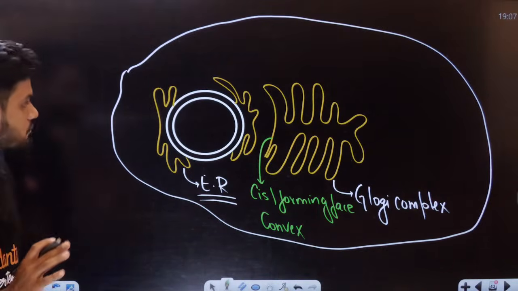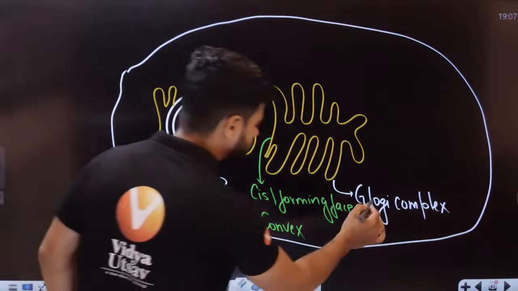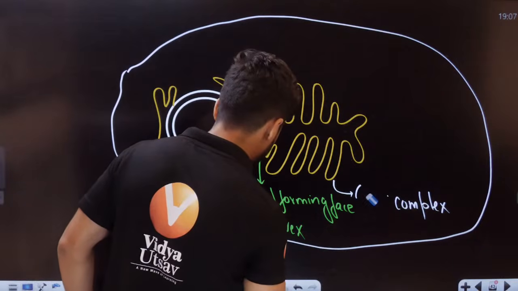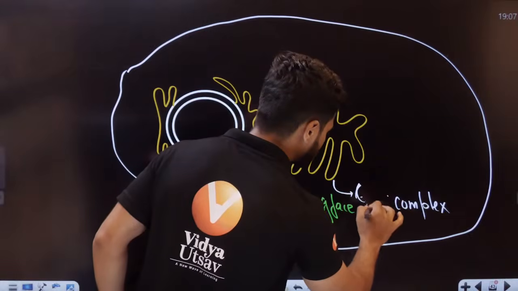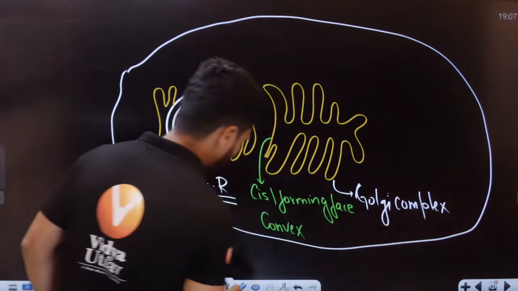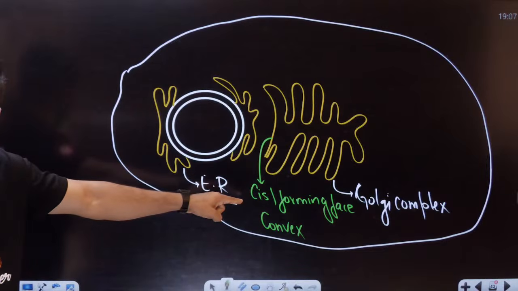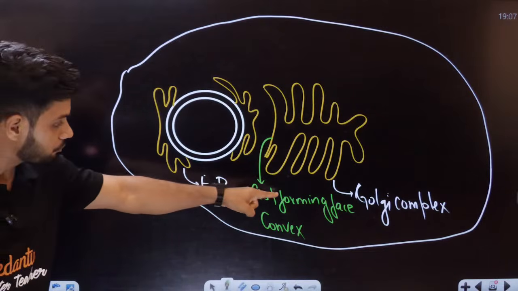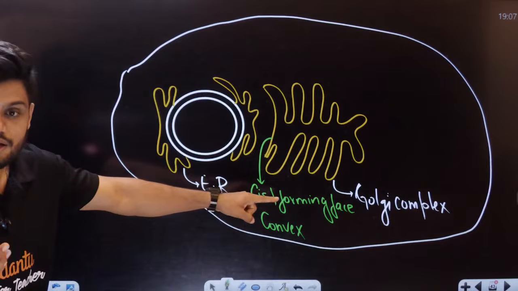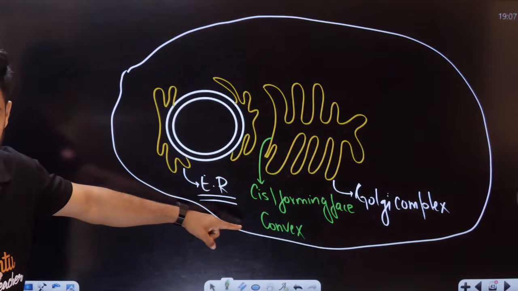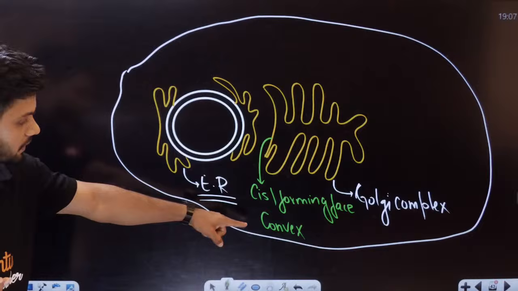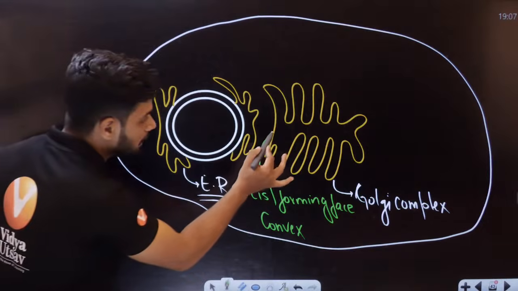Now, this face is called what, students? This face is called the cis face, forming face or convex face. This part here.